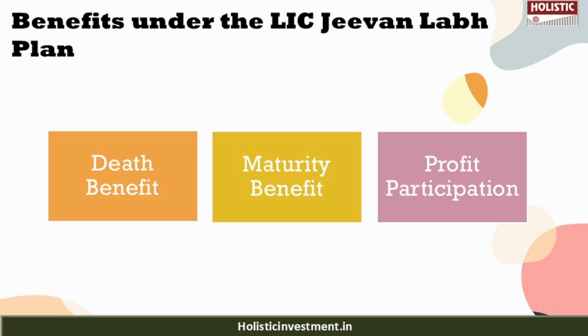Here the sum assured on maturity is a lump sum which is equivalent to the basic sum assured plus vested simple reversionary bonuses, and if applicable the final additional bonus. And as this is a participating policy, the policyholder is entitled to receive a simple reversionary bonus as declared by the corporation, and the final additional bonus is payable at the time of maturity or death. So these are the benefits available in the policy.